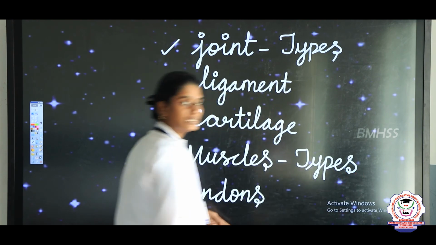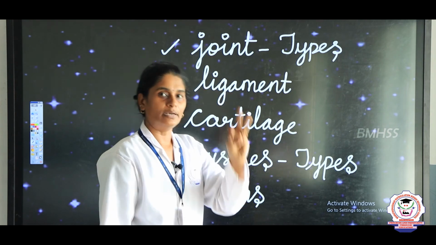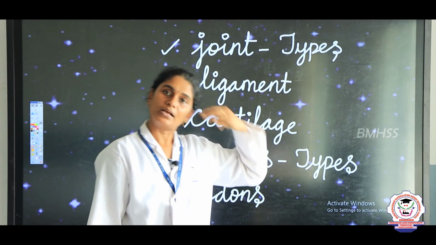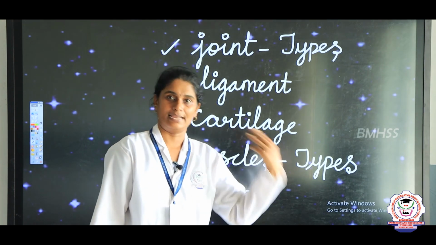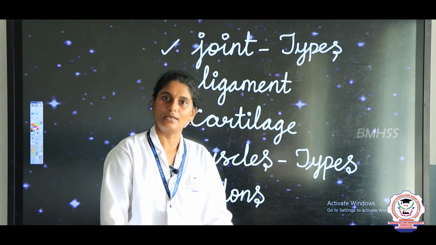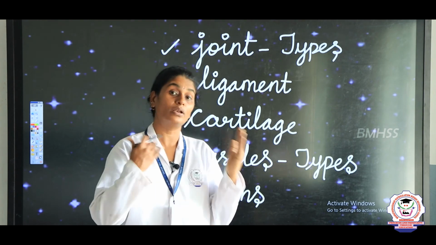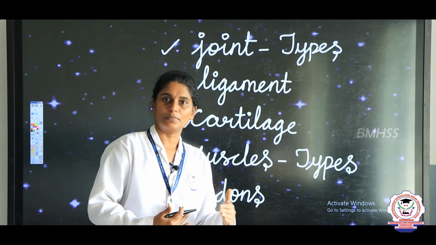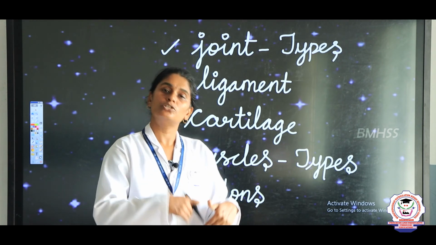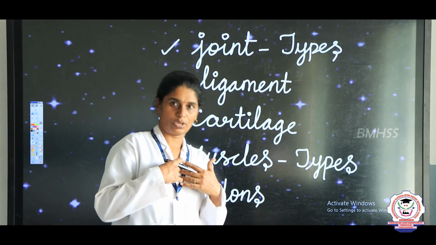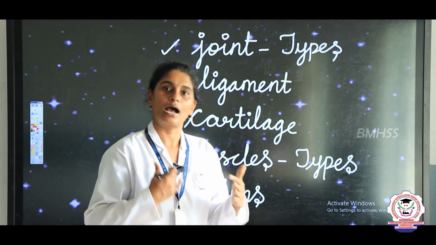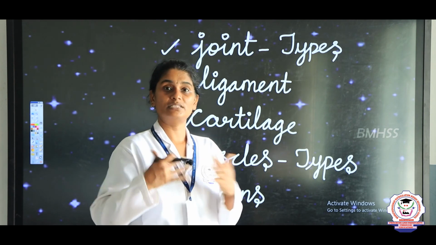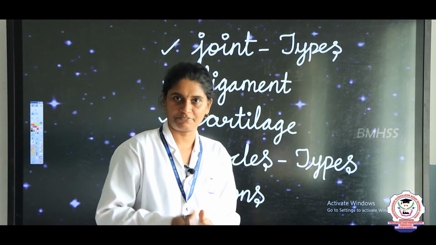Types of muscles, there are 3 types of muscles: voluntary muscle, involuntary muscle and cardiac muscle. Voluntary muscles can be controlled by us, they are also called skeletal muscles. In arms and legs we can see the voluntary muscle, and involuntary muscles are the muscles that we cannot control, and they are also called smooth muscles that we can see in our stomach, intestine and in our lungs, okay? And the third type of muscle is the cardiac muscle. Cardiac muscle is present only in our heart, so that it always works through our lifetime, okay?